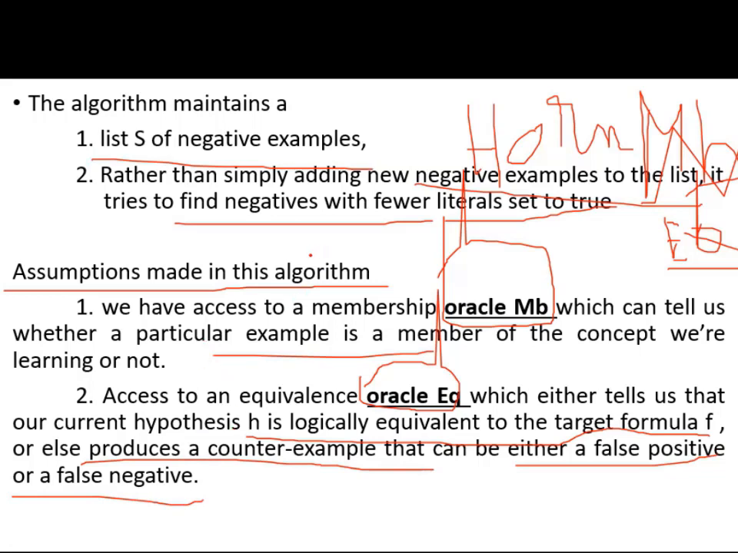My dear friends, we are going to write an algorithm called Horn MB comma EQ. We are taking in this example a list of negative examples, remember, very important. It is a clever algorithm where we are not simply adding the negative examples, but trying to find negatives with fewer literals true. Taking such examples, we are trying to develop an algorithm.